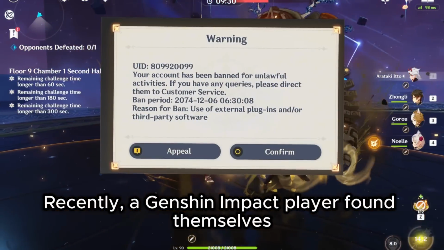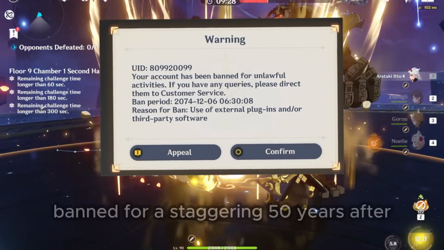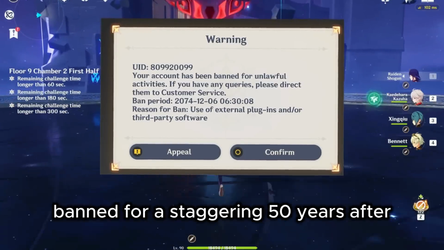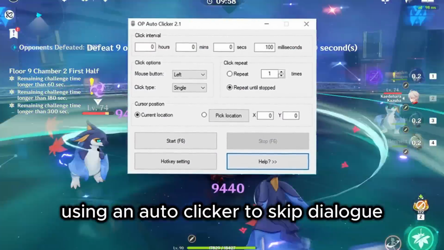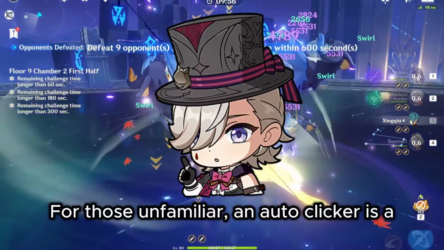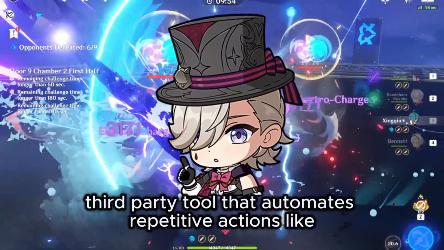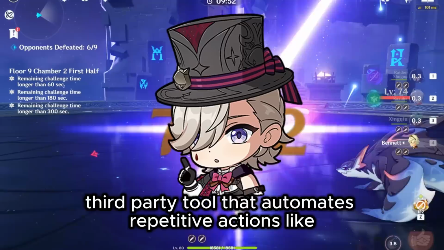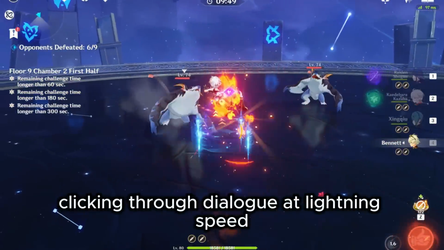Recently, a Genshin Impact player found themselves banned for a staggering 50 years after using an autoclicker to skip dialogue. For those unfamiliar, an autoclicker is a third-party tool that automates repetitive actions, like clicking through dialogue at lightning speed.